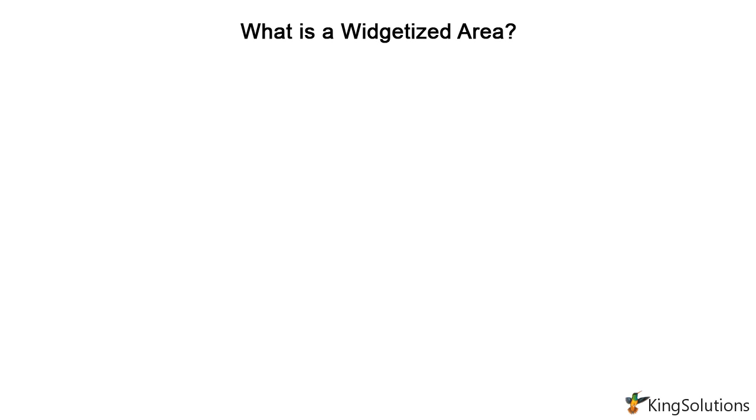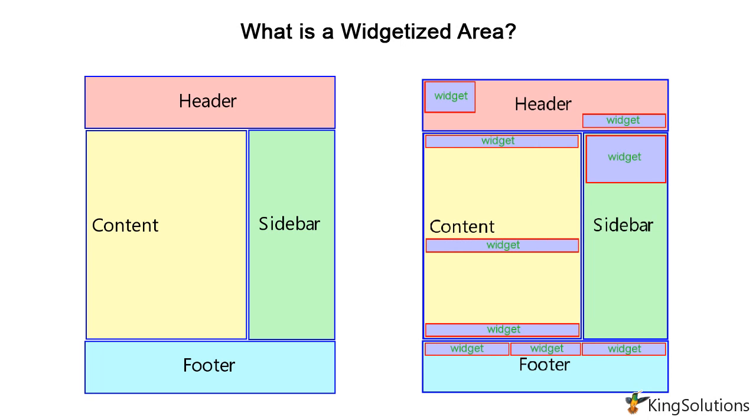What is a widgetized area? A widget or widgetized area is a predefined location in the code of your WordPress theme. You can place widgets into these areas. Typical widgetized areas include headers, footers, and sidebars. Your theme may provide more widgetized areas than this.